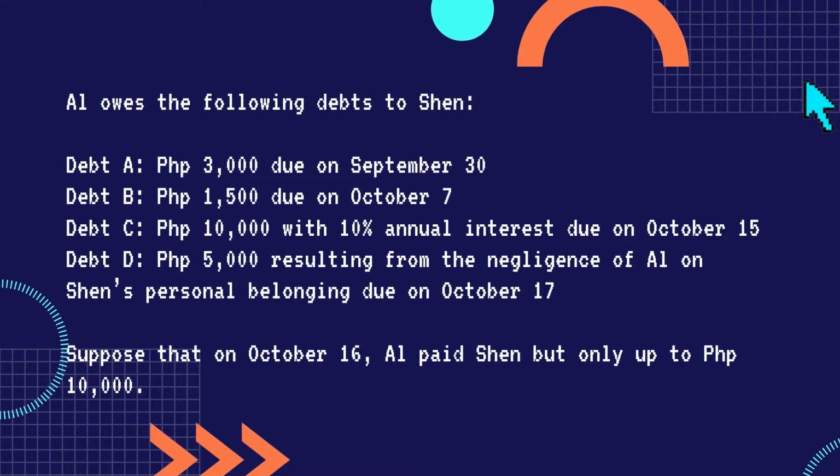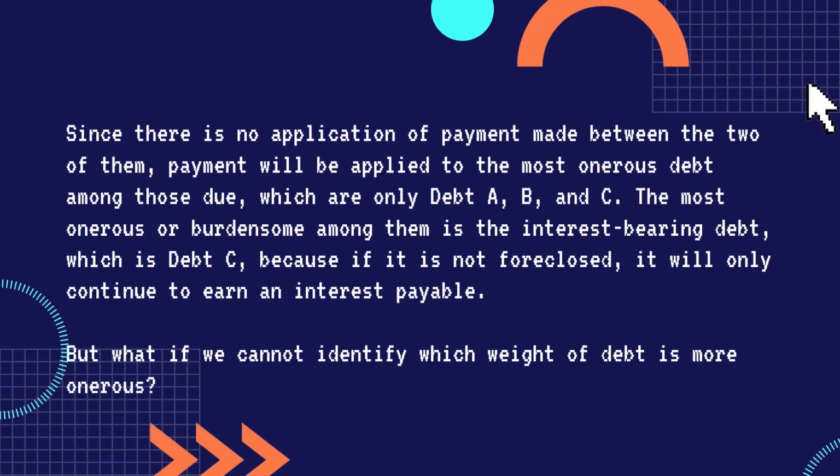Suppose that on October 16, Al paid Shen but only up to 10,000 pesos. Since there is no application of payment made between the two of them, payment will be applied to the most onerous debt among those due, which are only debts A, B, and C. The most onerous or burdensome among them is the interest-bearing debt, which is debt C, because if it is not foreclosed, it will only continue to earn an interest payable.